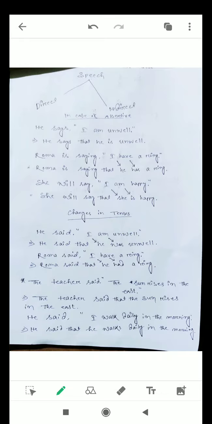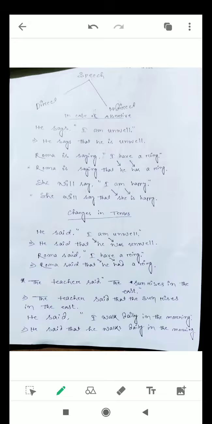Today in the session, I would discuss a very important topic from our syllabi. The name of the topic is speech. Let us understand what is called speech literally. Literally, speech means spoken words with meaning. That means spoken meaningful words is called speech. Speech is of two kinds, direct and indirect speech.